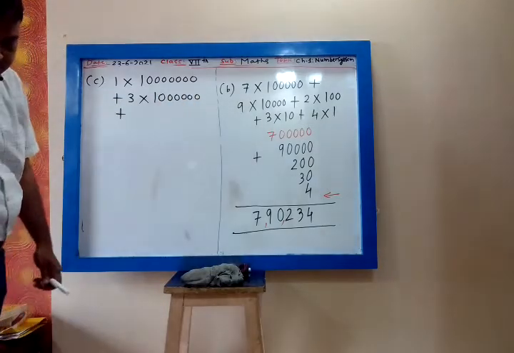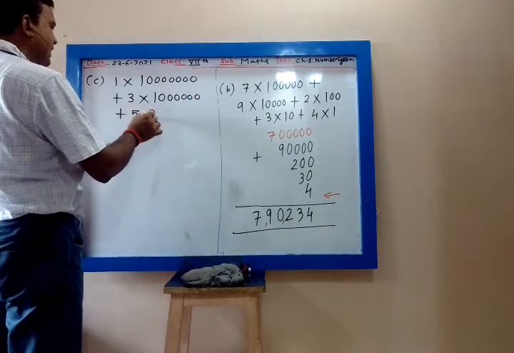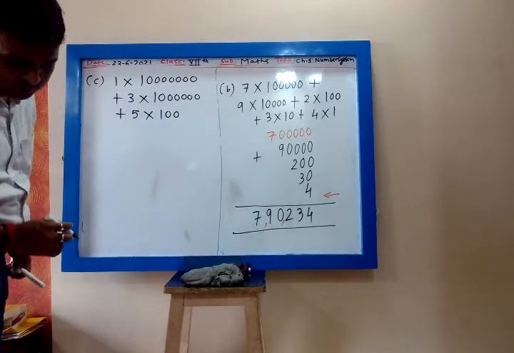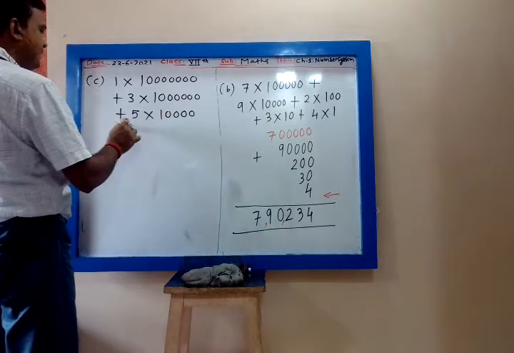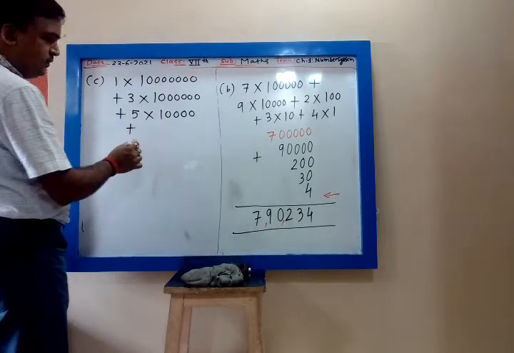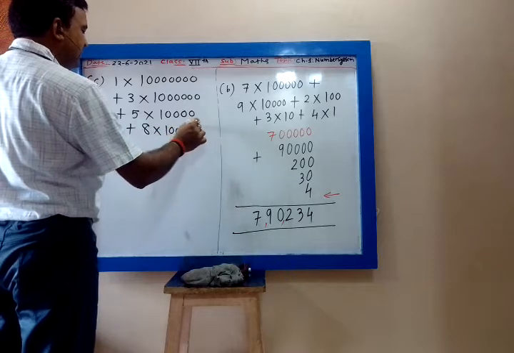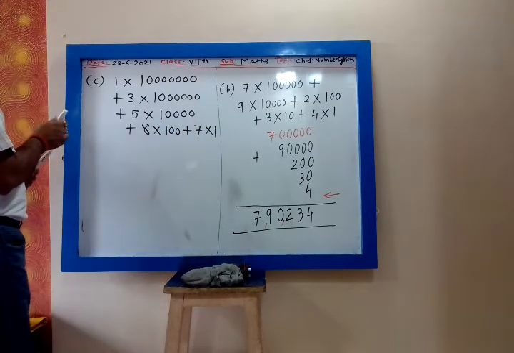Plus 5 into 4 zeros. Plus 8 into 100. Plus 7 into 1. So this will be homework. Correct. This will be homework.